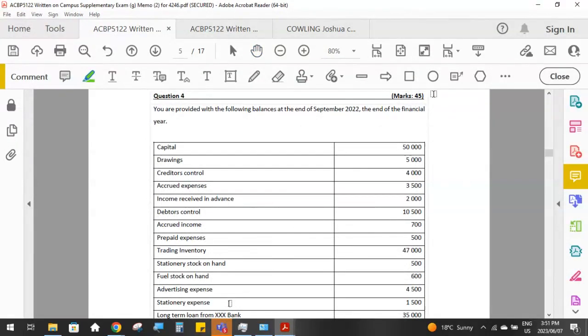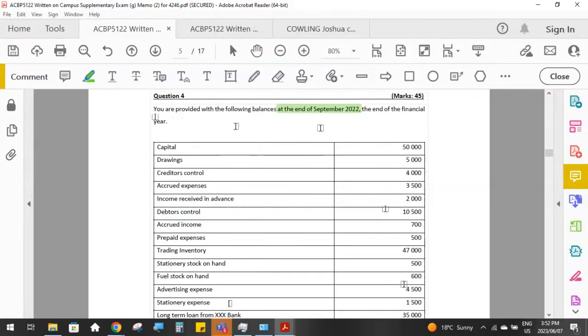So this question is for 45 marks. You're provided with the following balances at the end of September. Always make note of the dates for the trial balances or the amounts that they have provided for you. It's very important that you double check: are these amounts as at the beginning of the year, or at the end of the year?